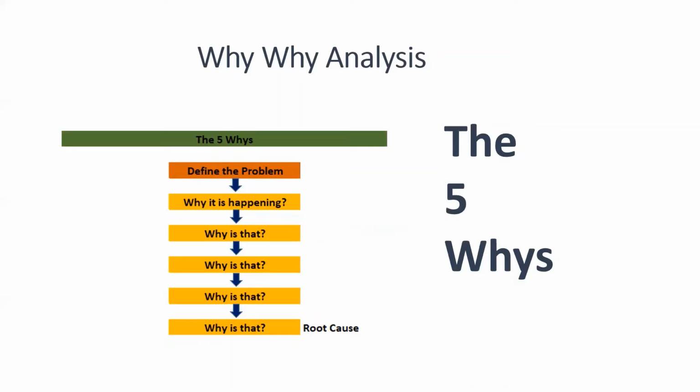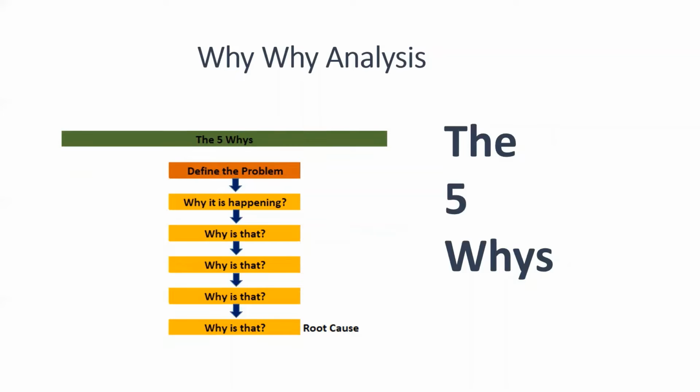So first you have to define the problem here. What is the problem statement, right? And then go through the why process between 3 to 5 times to find the exact root cause. So why is it happening? And then the answer to that becomes the question for the next why.